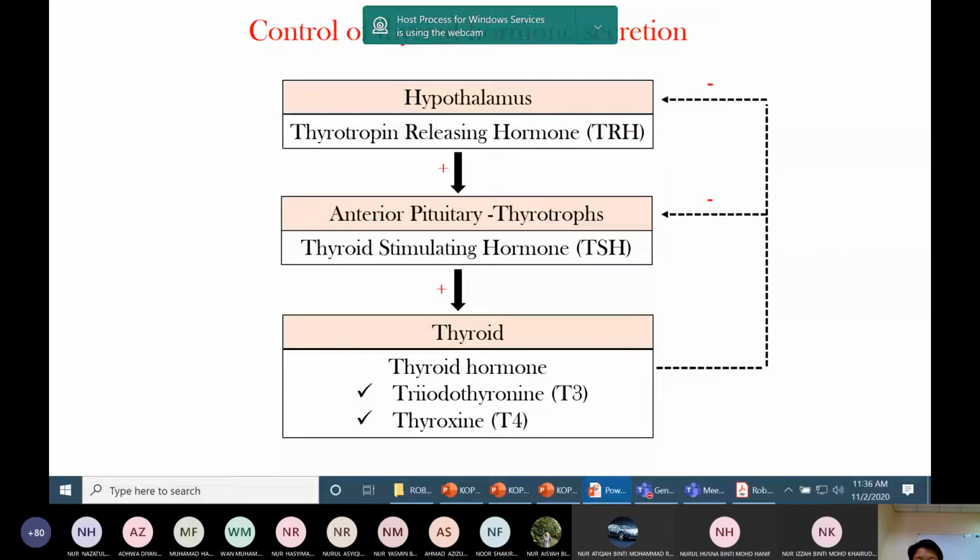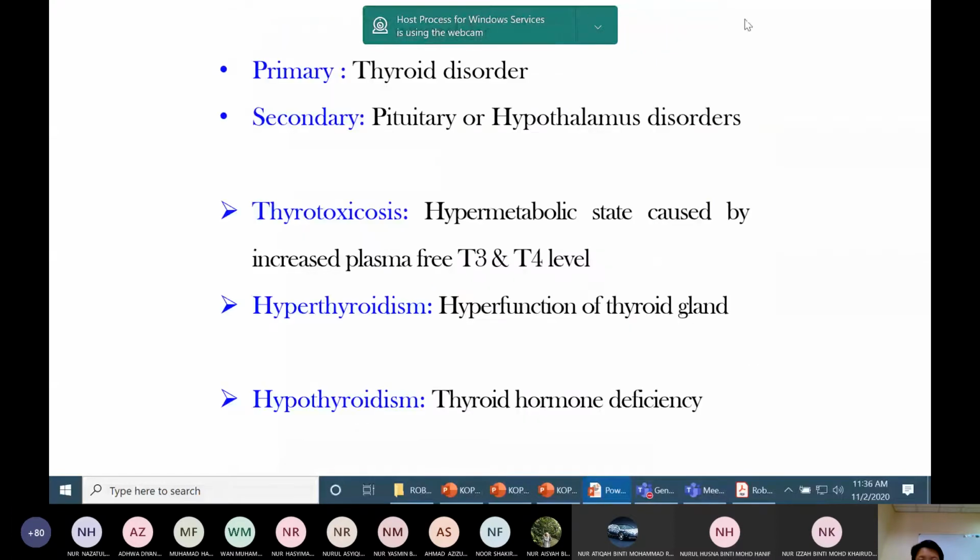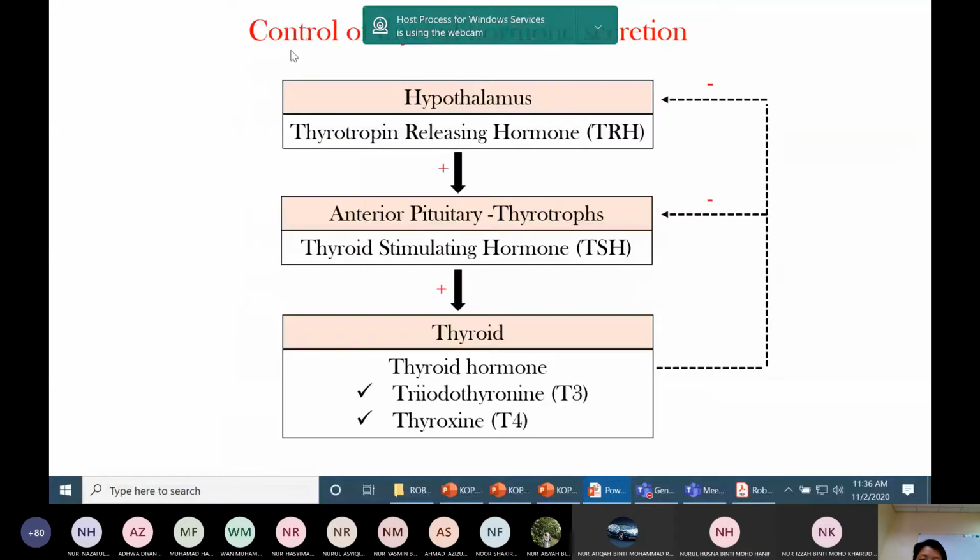You need to understand primary and secondary causes, and then thyrotoxicosis, hyper and hypo. Primary is the one I also explained last week. A thyroid cause is a primary cause. Pathology in the anterior pituitary or hypothalamus is a secondary cause. If the pathology is in the thyroid, it leads to reduced or increased thyroid hormone production. This is the primary cause.